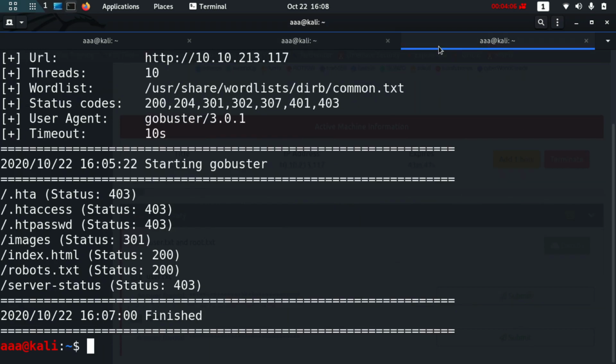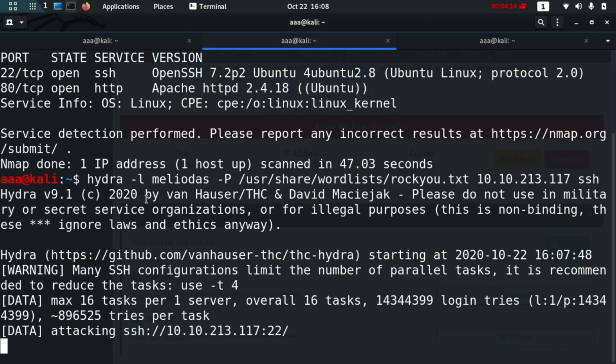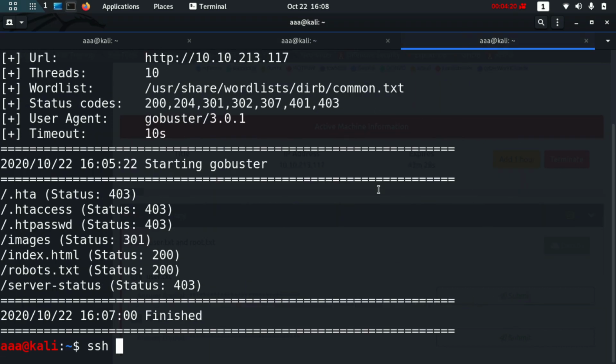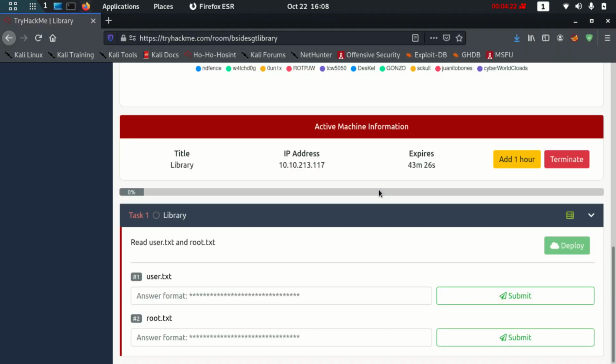If we find a password, we are just going to SSH as Meliodas, which was the name. Let me copy the name again: ssh meliodas@ then the IP.